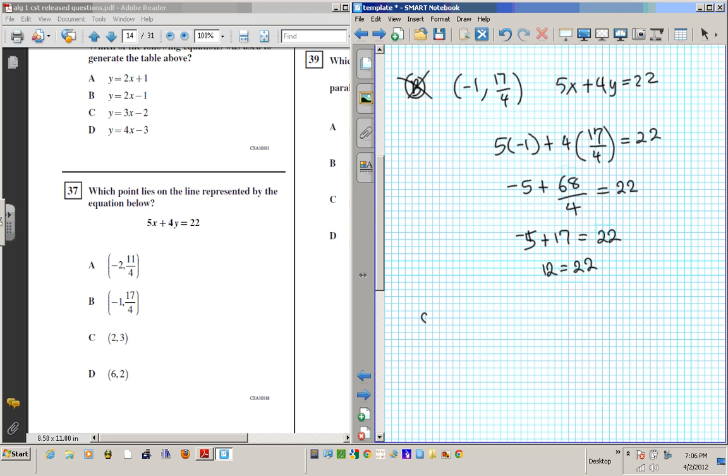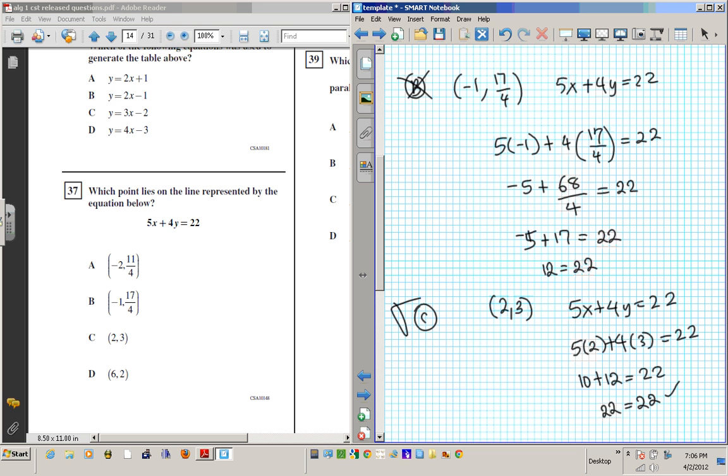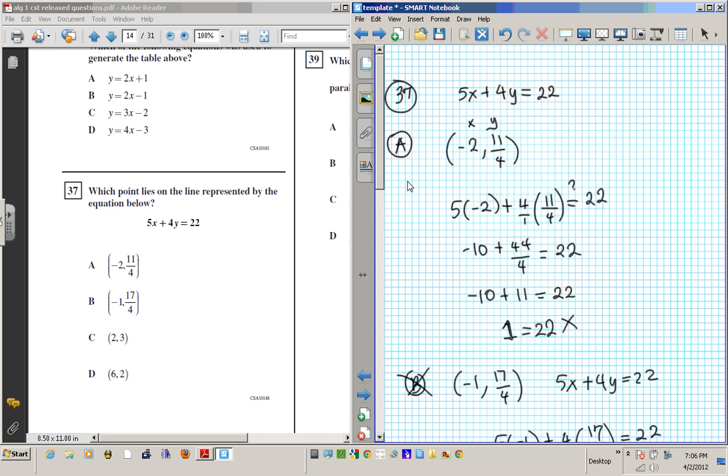Alright, let's take a look at C. 2, 3. Plug it into 5x plus 4y equals 22. So it's 5 times 2 plus 4 times 3. Is it equal to 22? It's 10 plus 12 equals 22. Or the question is 22 equal 22? Absolutely, right? So our answer is C. Okay? So there you have it. So this is basically like a plug and chug type situation. Alright, now let's move on to question number 38.